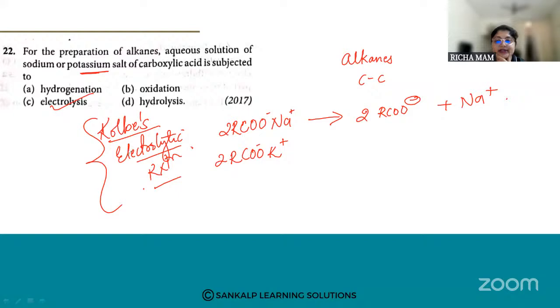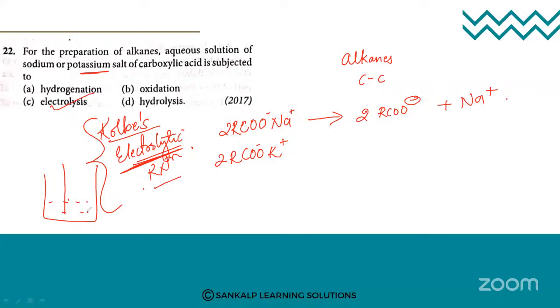In the Kolbe electrolytic reaction, what happens? Electrolysis means you are taking a solution. Here I have taken the potassium salt of carboxylic acid, and to this I am passing electric current. When I pass electric current, the reaction will take place simultaneously at two positions, that is at the cathode and at the other end, the anode. So at the two ends the reaction is taking place.